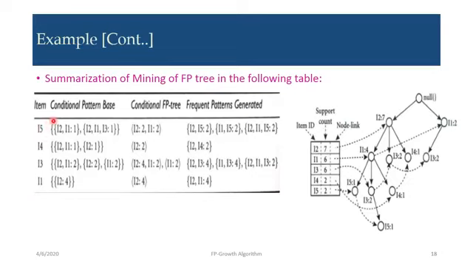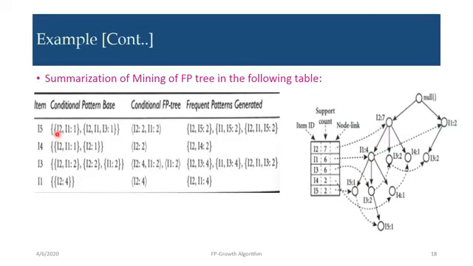Now first we will discuss the first column, that is the conditional pattern base. Now how to generate this conditional pattern base? Here you have to see what the prefixes are for I5. To reach I5, what is the path? First we have to see where exactly I5 is located. I5 is located here and I5 is located here. So to reach this I5, we have traversed I2, I1, then I5.